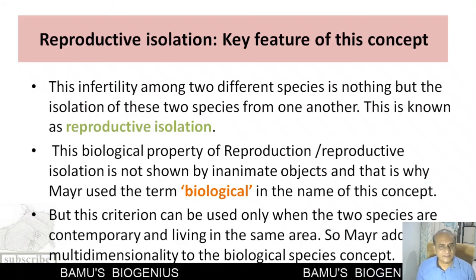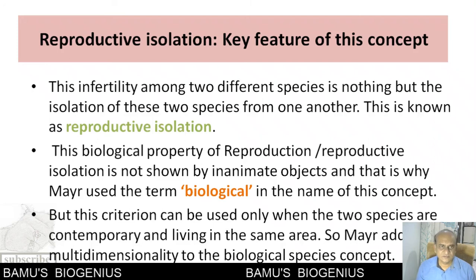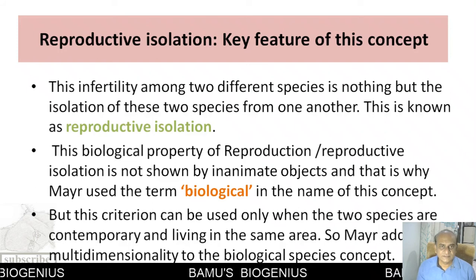Now, this criterion can be used only when two species are contemporary and living in the same area. When we talk about reproductive isolation, we are testing the reproductive ability of the population.